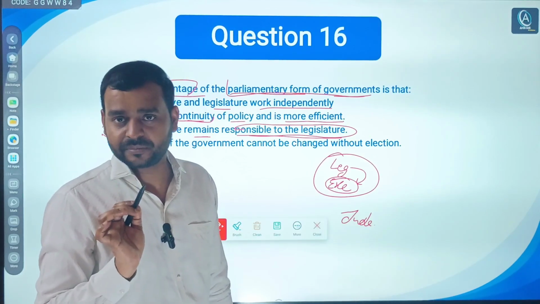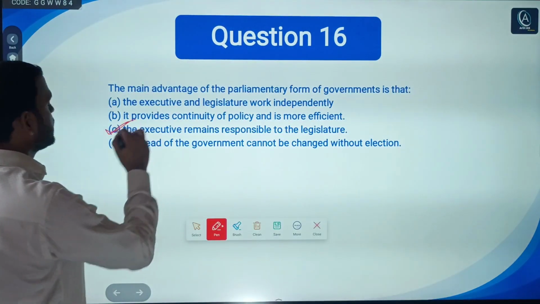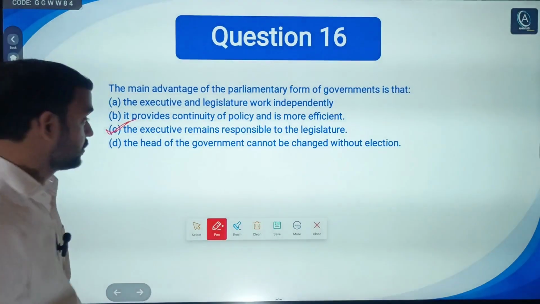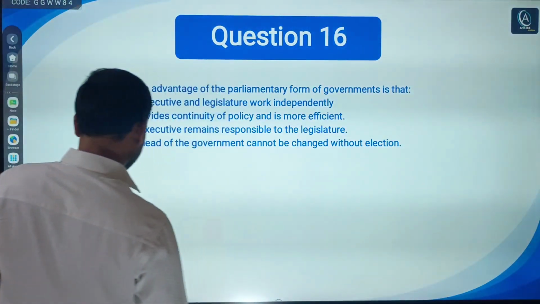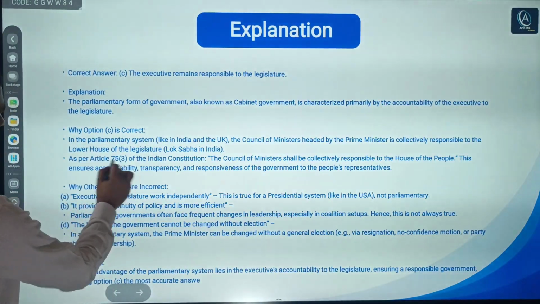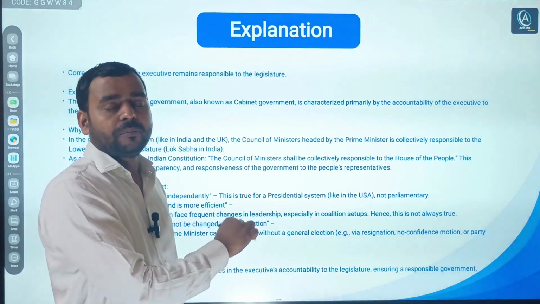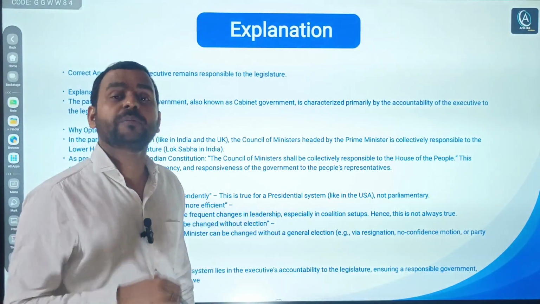So C is the right answer to this question. Now, obviously, Article 75 Clause 3 is here. And obviously, India and Britain both follow this form of government, the parliamentary form of government.